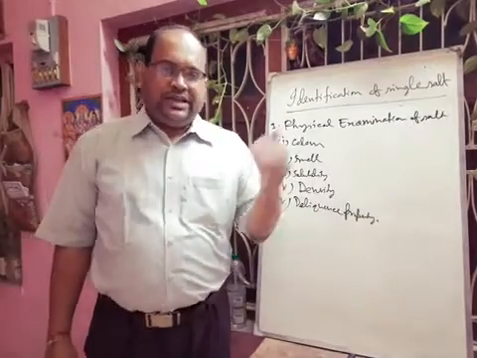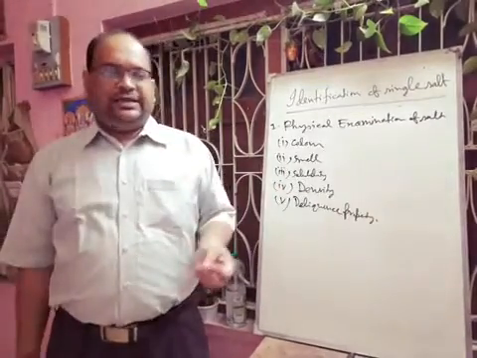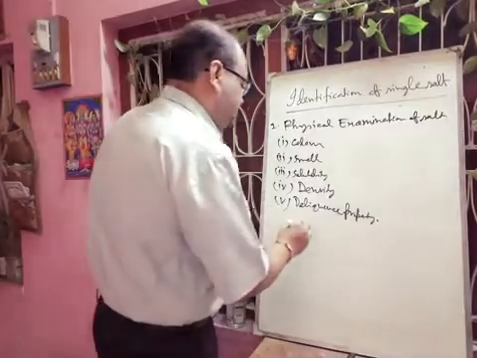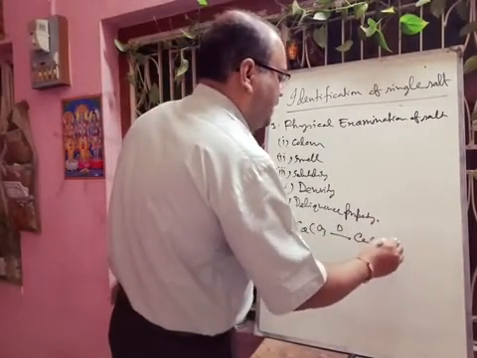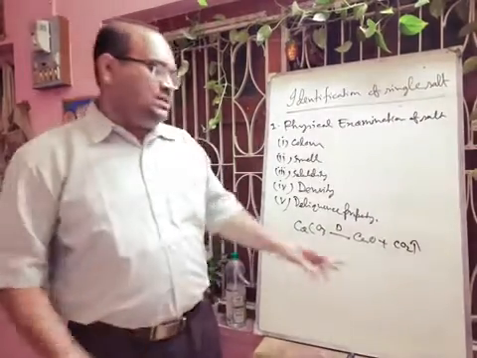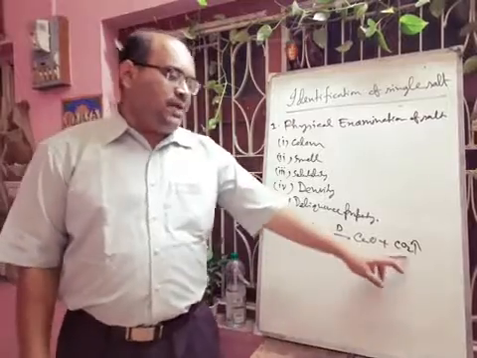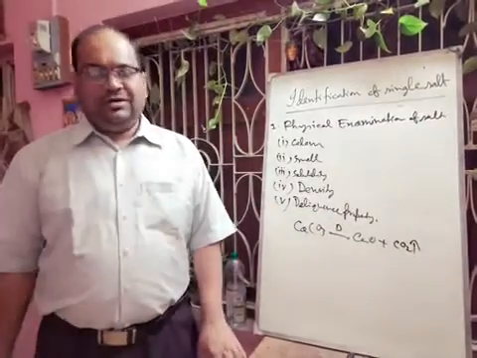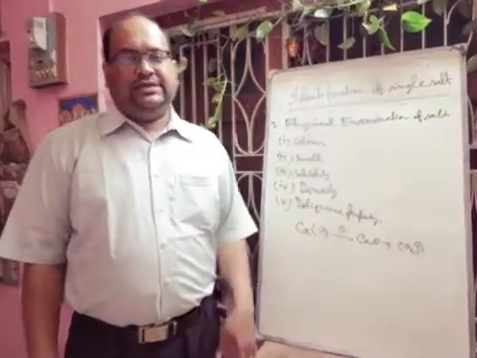In case of evolution of gas, suppose you take calcium carbonate. If you apply heat, definitely calcium carbonate will decompose into calcium oxide plus carbon dioxide gas. So this carbon dioxide gas will evolve. How to understand that carbon dioxide gas is there? If you pass it through lime water, it will turn milky, and it cannot decolorize the KMnO4 solution. From there you can easily understand.